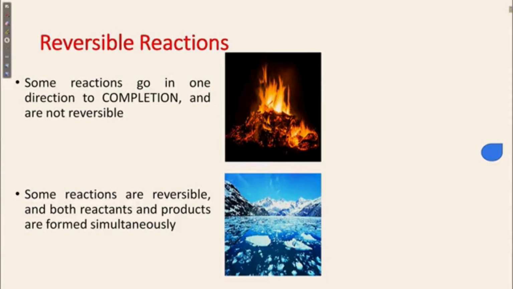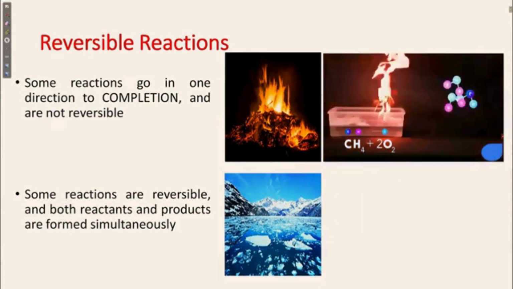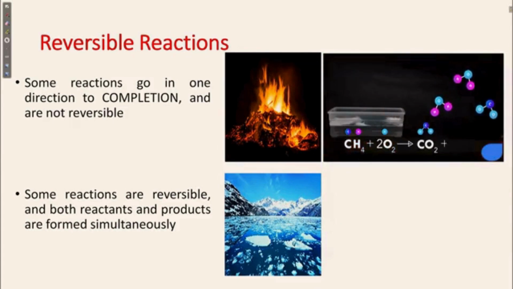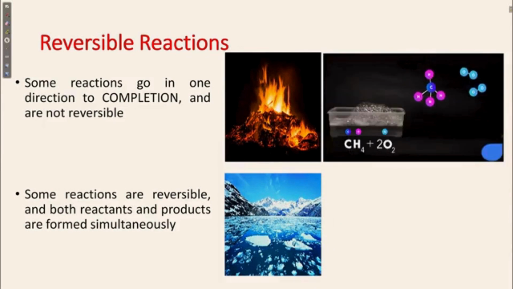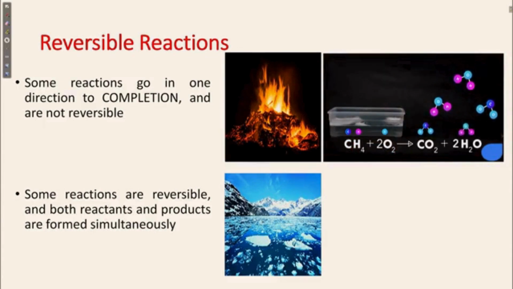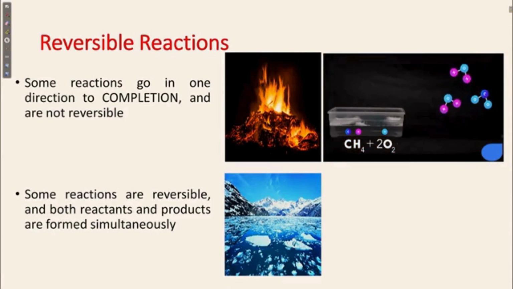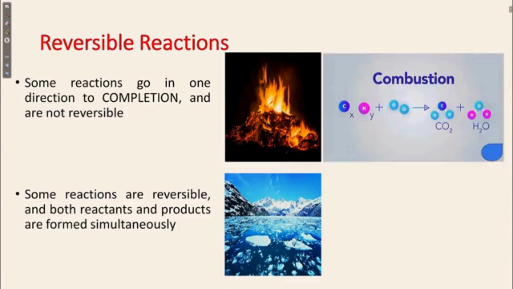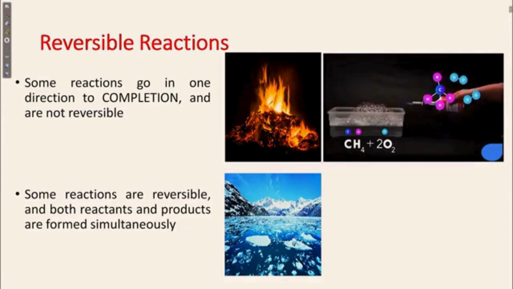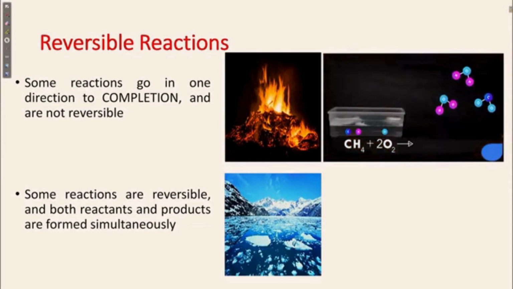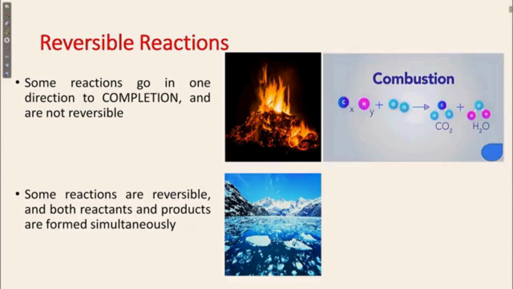Some reactions go in one direction to completion and are not reversible, for example burning of ash or paper. If we burn methane gas in the presence of oxygen, it is converted into carbon dioxide and water, which cannot be further converted into methane and oxygen, and that is the reason they are known as irreversible reactions.